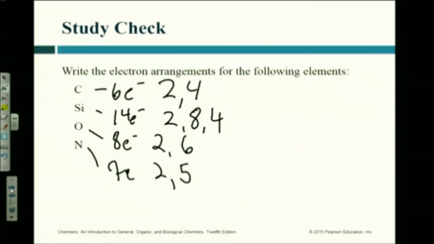Notice anything for carbon and silicon? What group are they in? 4. Group 4. Notice anything for oxygen? It better be in group 6. Nitrogen? Group 5. Okay? All these other electrons down here at lower energy levels, they don't do much. These are the ones that will be reacting, okay, when we get to that point.